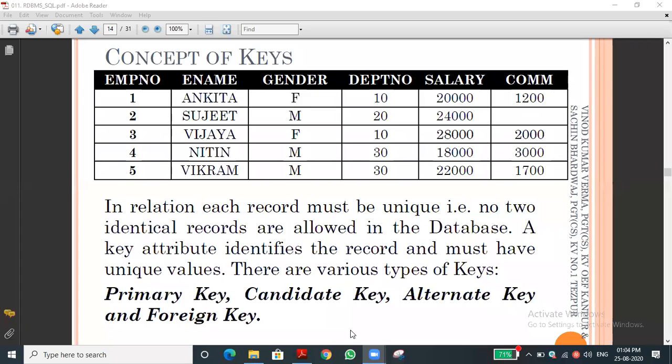Next thing is alternate key. Alternate key means, for this I will give another example. Sir, candidate key? Yeah, that's what I said. The candidate key is also a unique key. Primary key only.